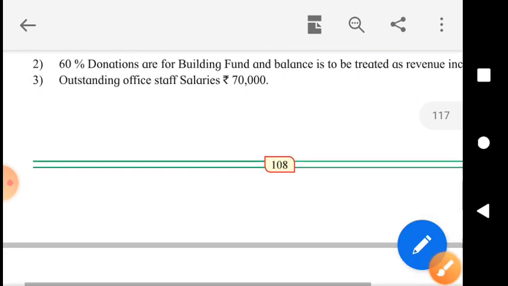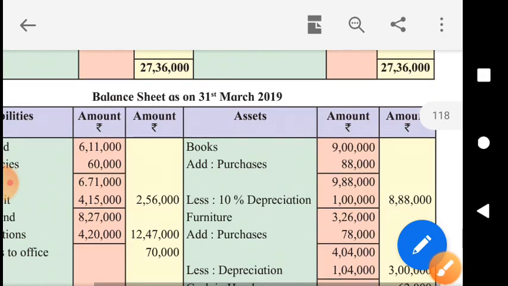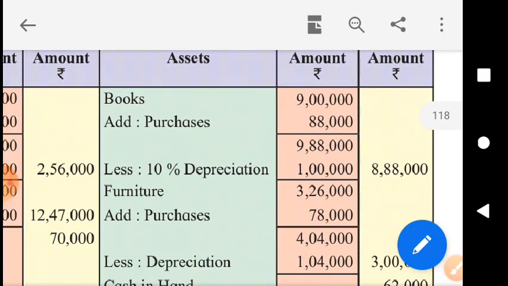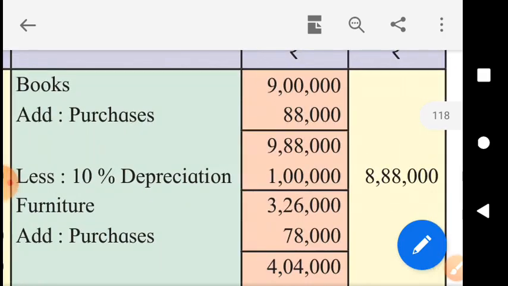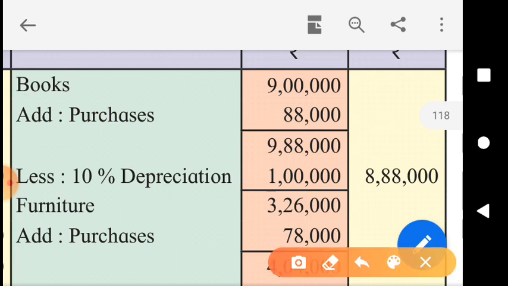So, as per our information, the books must be at 9,88,000 after adding new books to the old. But as per the information given in the problem, the books are to be shown at 8,88,000. Means we will have to reduce the books by rupees 1 lakh. That is the hidden depreciation. Got it?